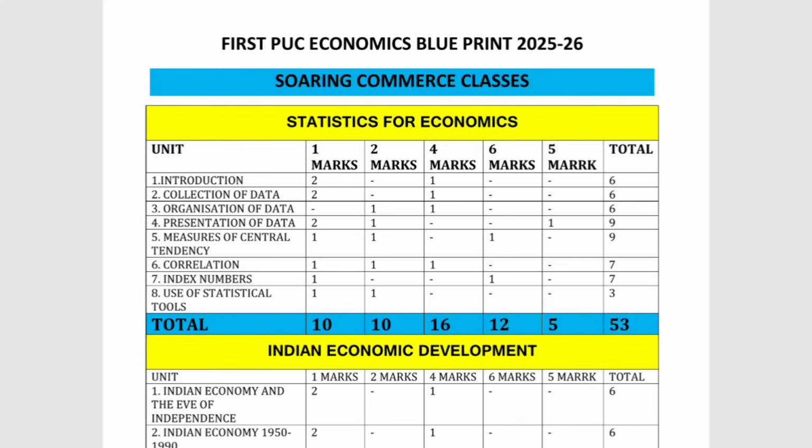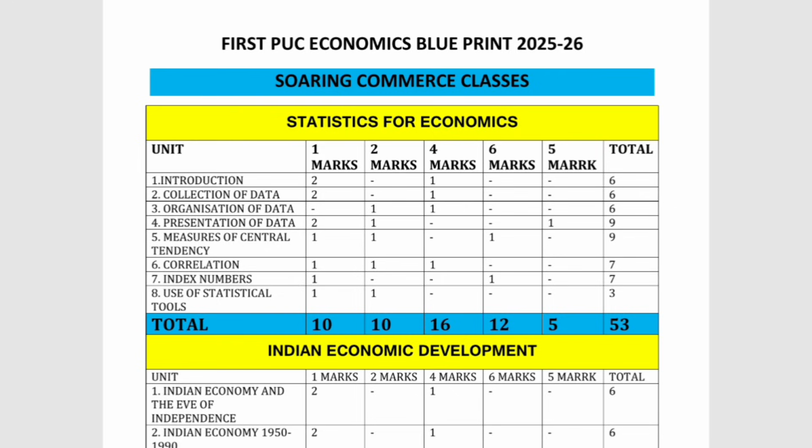Now I'm going to tell the chapter-wise weightage: what is the first chapter's weightage, the second chapter's weightage, in micro and macro. So I'm discussing all the units' weightage now. First I am going to discuss Statistics for Economics, which has 8 units.